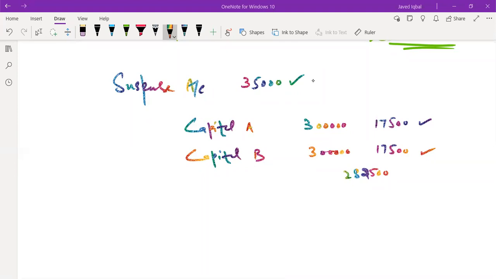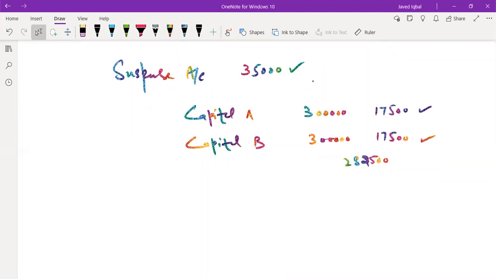Okay. So you can record one transaction of 35,000, 17,500, and 17,500, and loss on closure of business is how much? This is basically 6 lakh minus 35,000 is the collective amount.